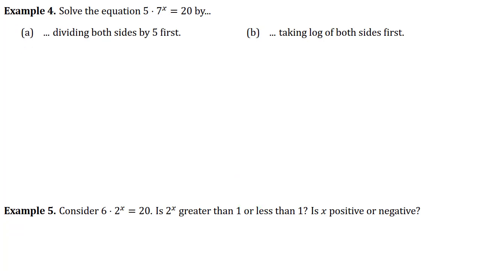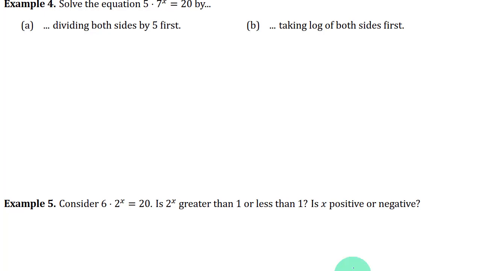So let's see. We want to solve this equation, for example, 5 times 7 to the x equals 20, two different ways. So let's look at what these say. The first one says divide both sides by 5 first. That's the way I would recommend doing it. That's the way I did the examples on the first page. But it turns out there's two ways that are actually equivalent.